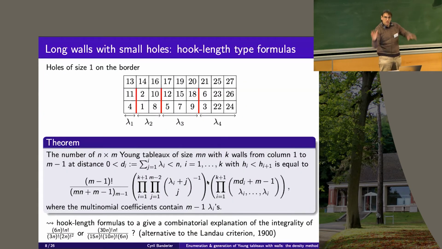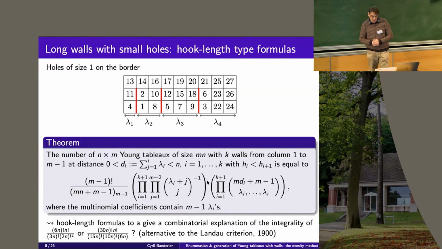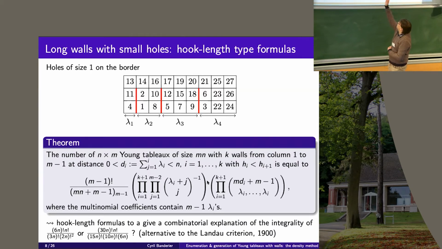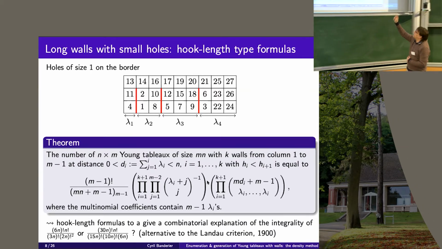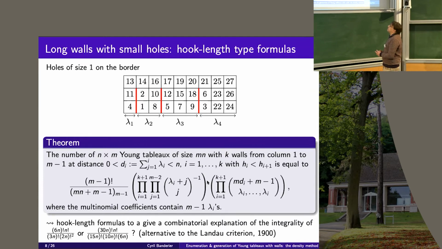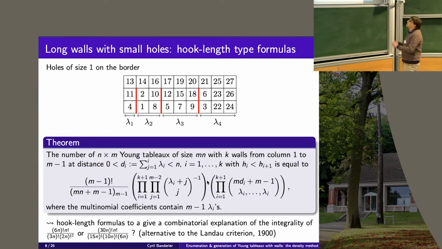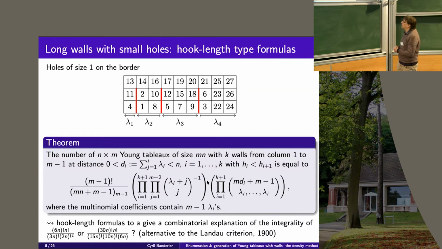Okay, so it was some easy hypergeometric cases. You can have more. You could have tableaus in which you have some walls like this at some given spaces, and then you can get a kind of formula which is a type of hook length formula.